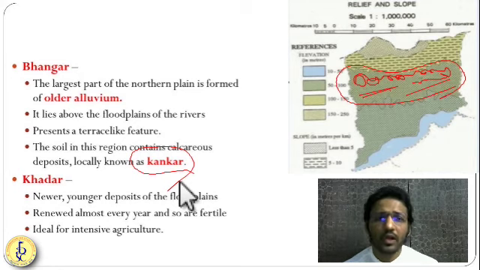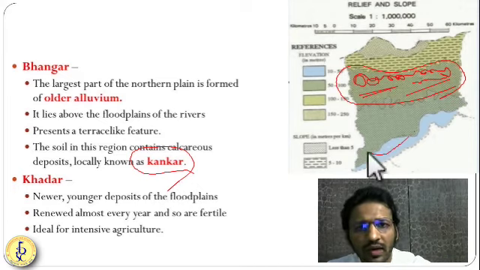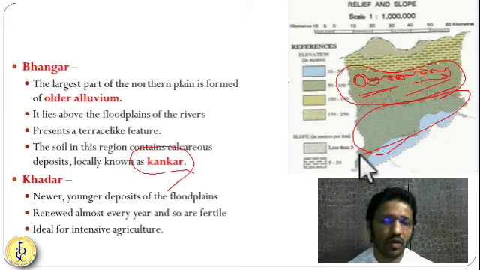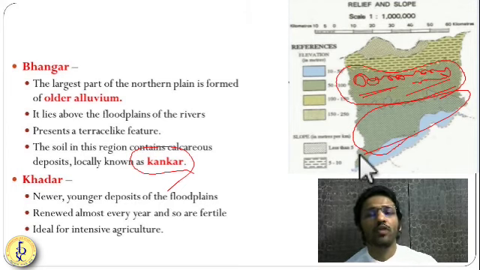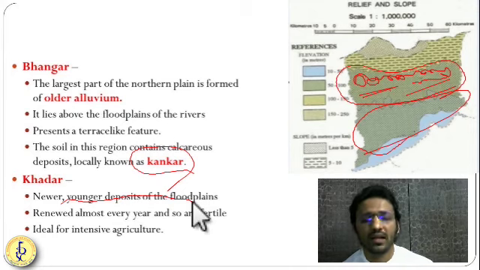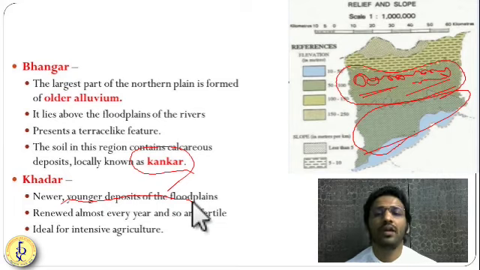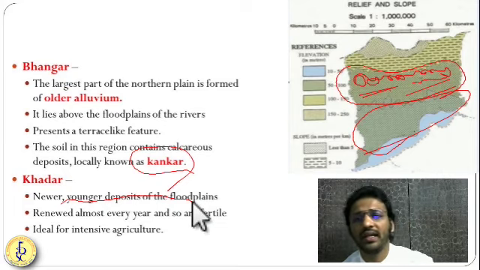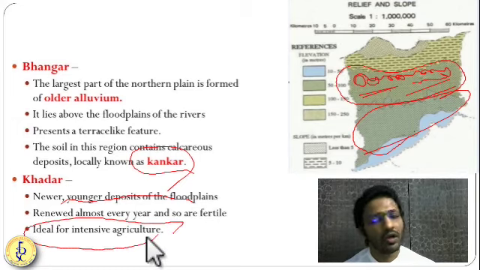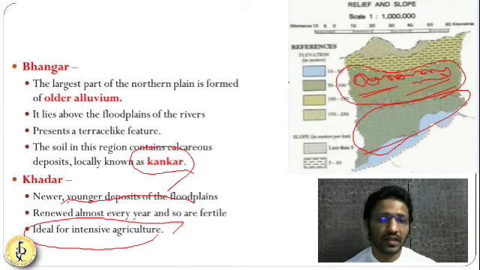Okay. Below the Bhangar, the most fertile region, closest to the river, is known as the Khadar. The most fertile region of the plain is known as Khadar. This alluvium is new and younger, because every year the river will flood, so this alluvium soil will renew itself. The most fertile soil is closest to the river bank, called Khadar, and it is very suitable for intensive cultivation of agriculture. So friends, I hope you are understanding these different parts of the plains and physical features. They are very, very important from the UPSC point of view.